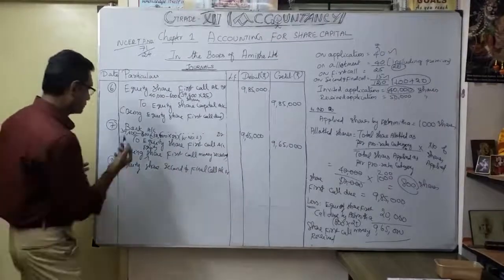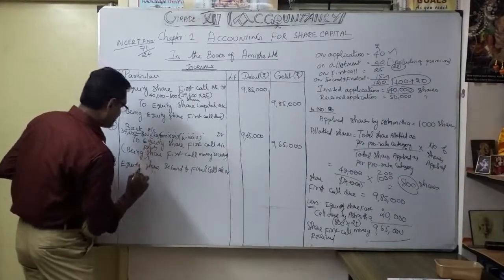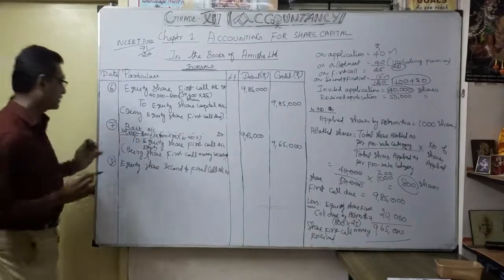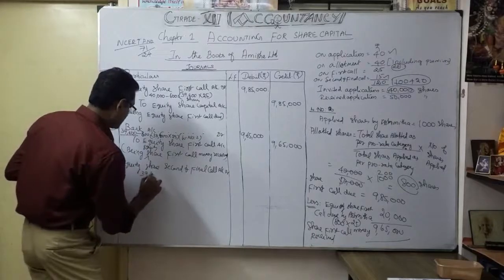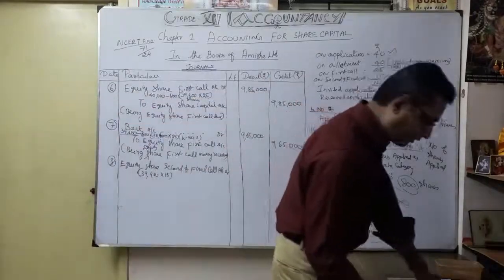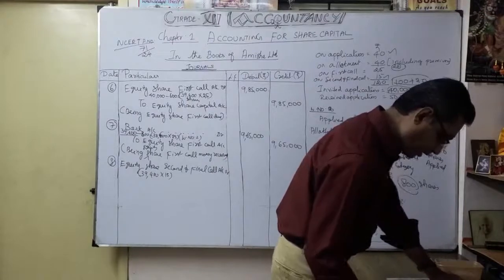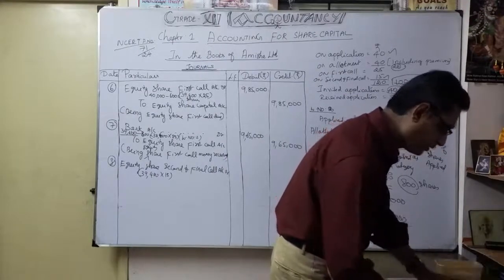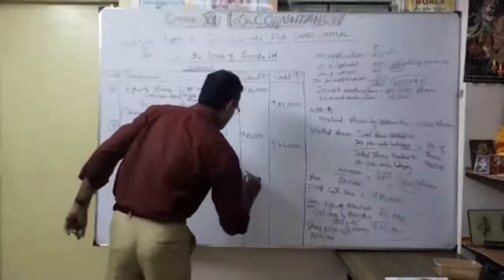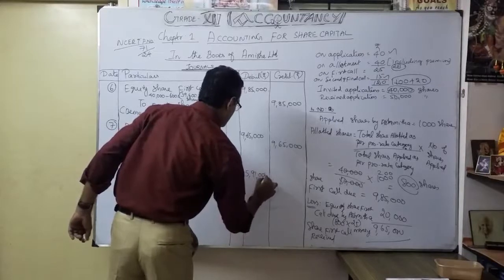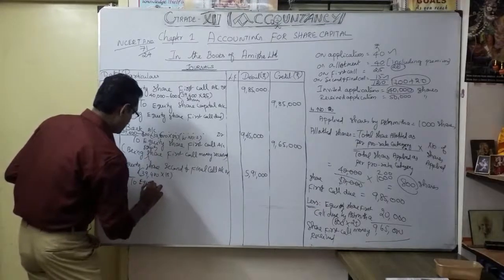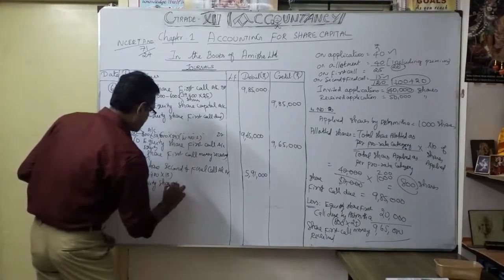Now we are going to calculate. In the same manner, you first expect the full due amount, and later we deduct the defaulted part. So how much? 39,400 into 15, that is the due money you expect. 5,91,000 to equity share capital.